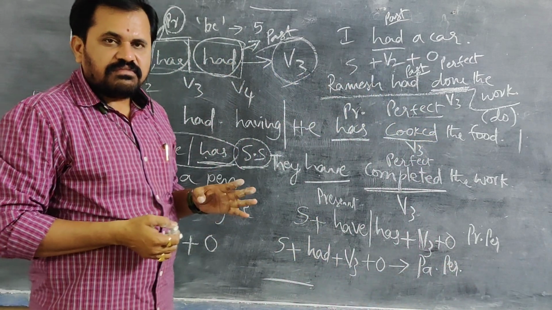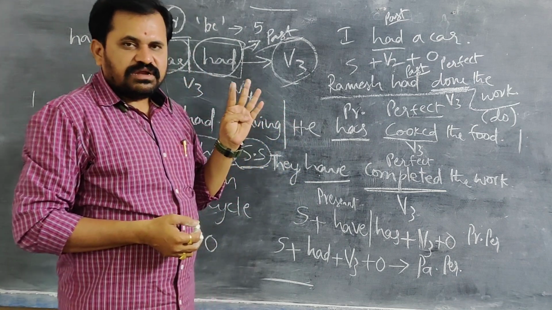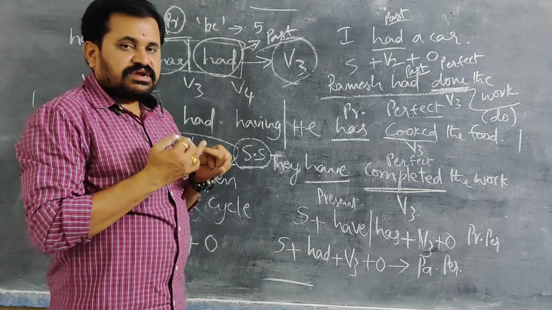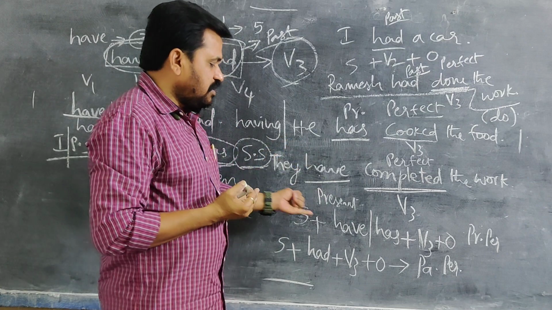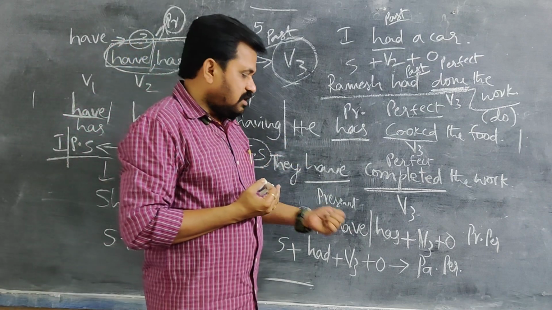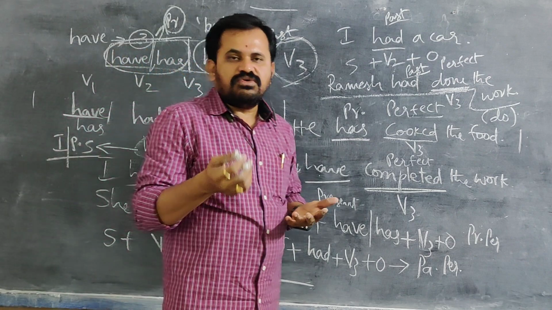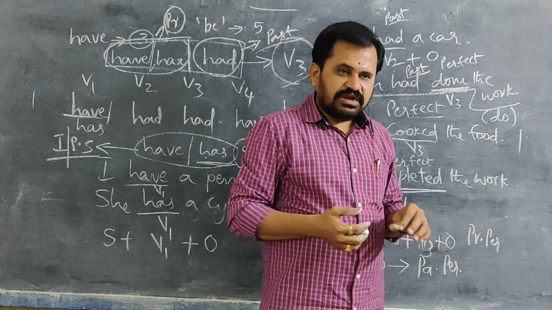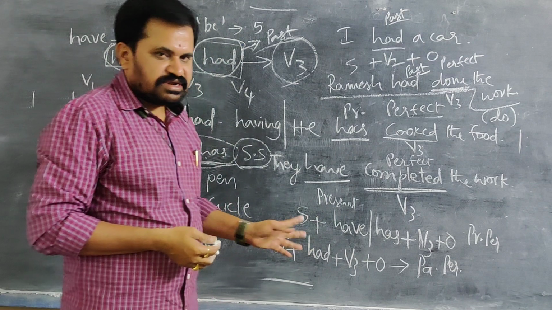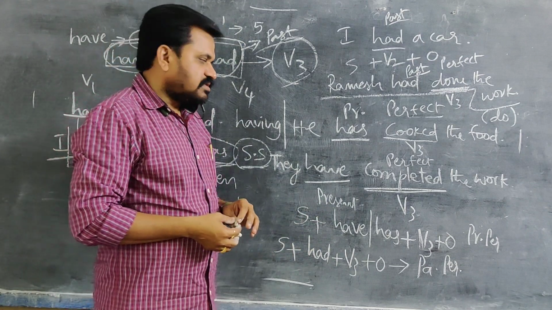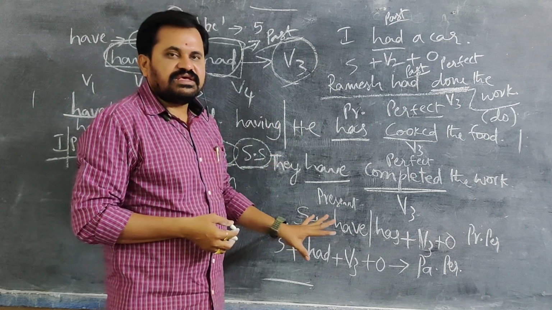So we have learned 6 tense structures. Simple present tense we learned, simple past tense we learned, present continuous we learned in B forms, past continuous we learned. Again here we are learning present perfect and past perfect structures. With good understanding, that is what I am feeling, but how is your feeling I don't know. Whether you are understanding my way or not I don't know, but I made so many students understand in this way, in a right way. They felt very happy while learning the basics of this, and along with that they came to know this.